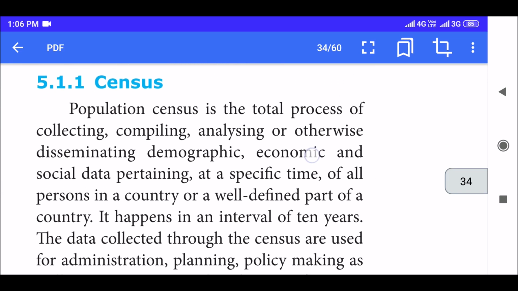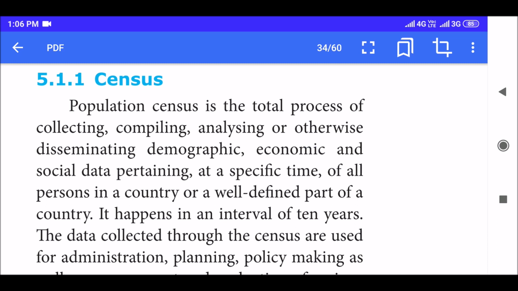Census. Population census is the total process of collecting, compiling, analyzing, or otherwise disseminating demographic, economic, and social data pertaining at a specific time to all persons in a country or a well-defined part of a country.